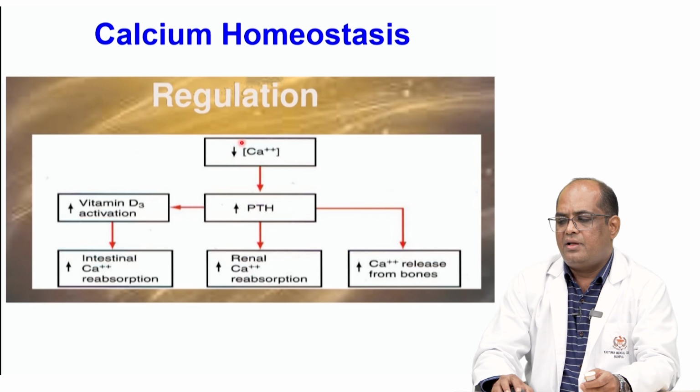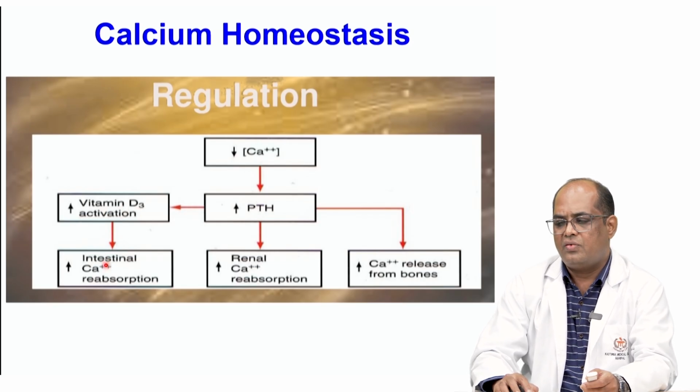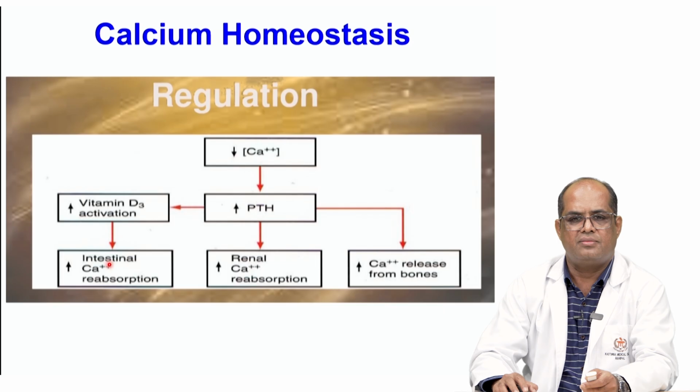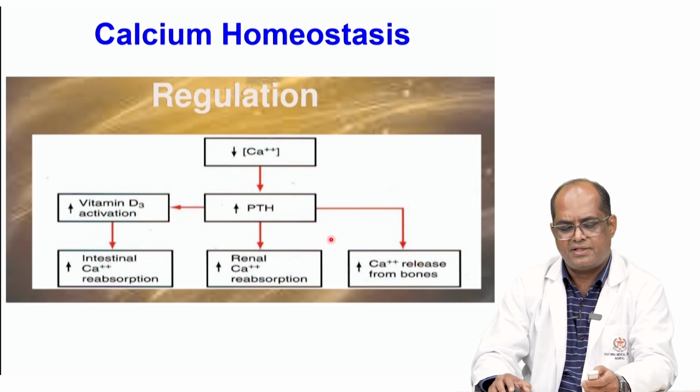Regulation: basically here the low calcium or hypocalcemic state will stimulate the production of parathyroid hormone. Parathyroid hormone through 1-alpha hydroxylase produces more of the active form of vitamin D, that is calcitriol, which enhances the absorption of calcium in the intestine, and also in the kidney it increases the reabsorption of the calcium, and in the bone it increases the release of the calcium, overall increasing the blood calcium level.